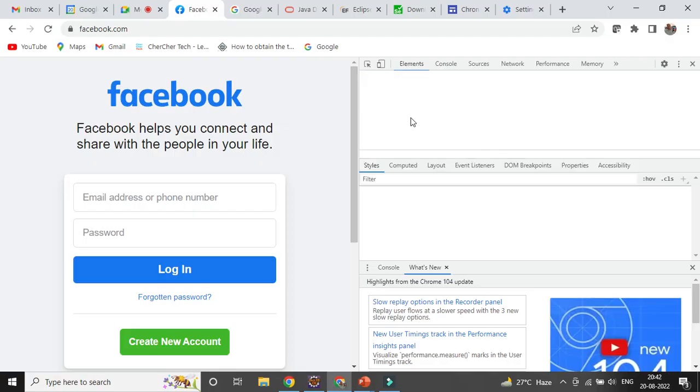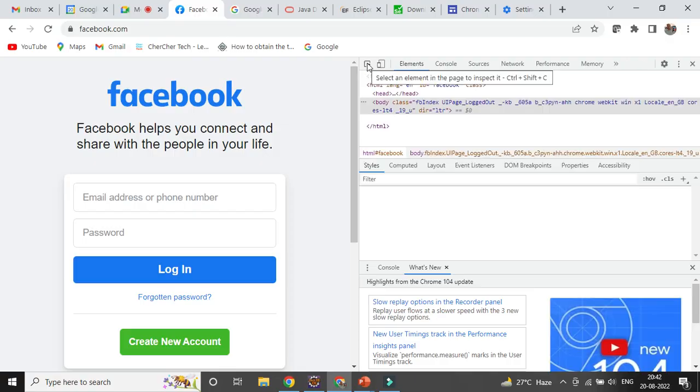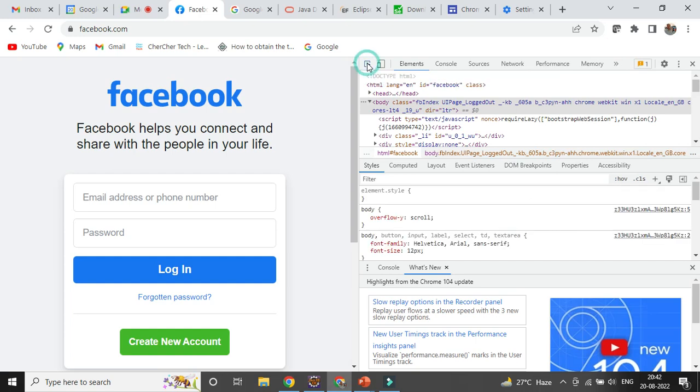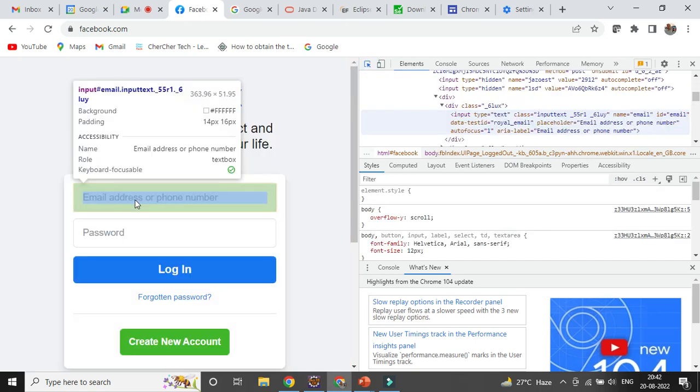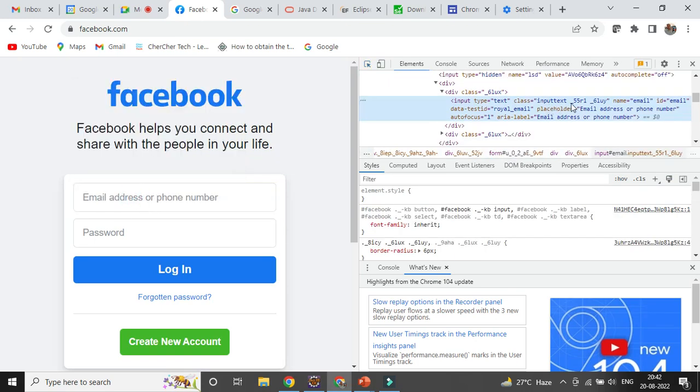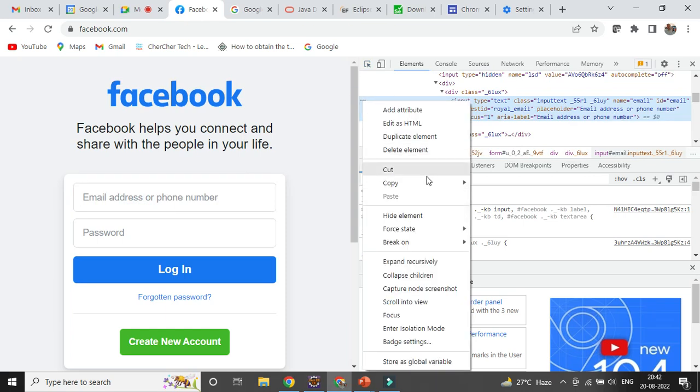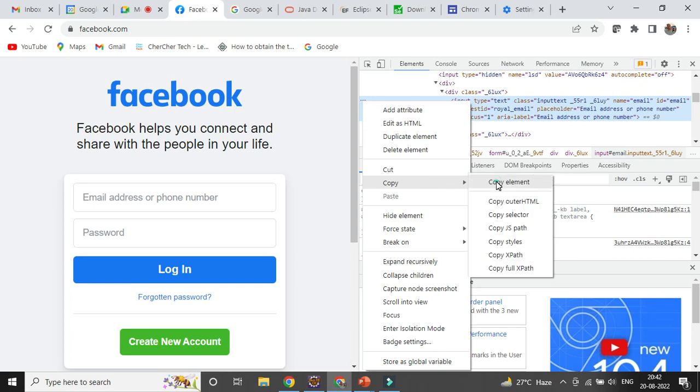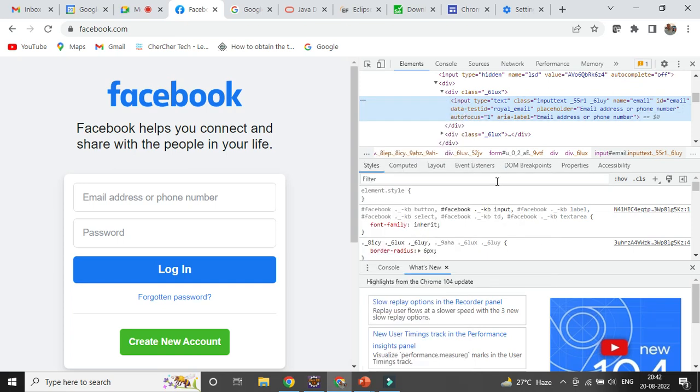Then you could find there is an inspect element option. You need to click on that, and mouse over to the relevant field. Automatically you could see there are a lot of properties there, right? If you want to copy the property, select the triple dot button, copy element, and you can paste it in any notepad.